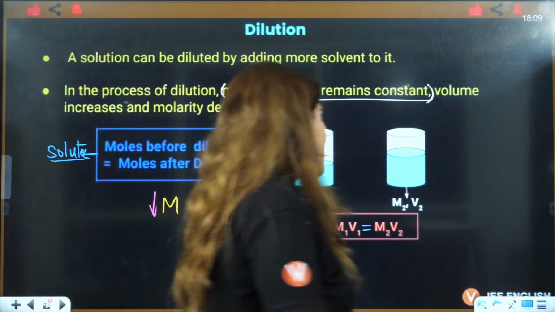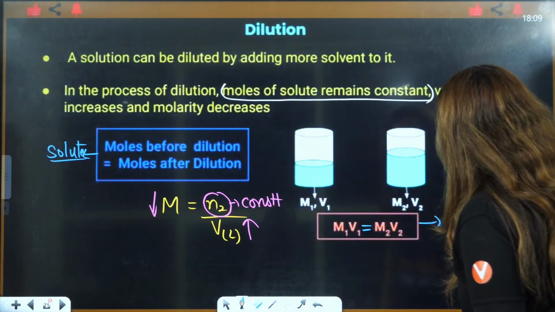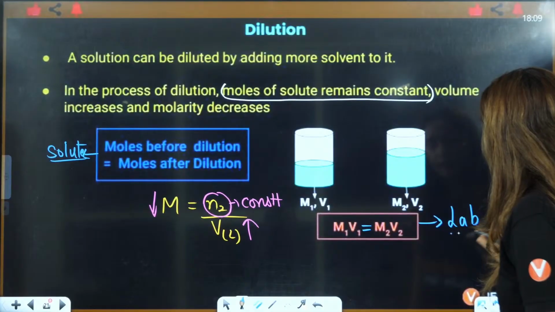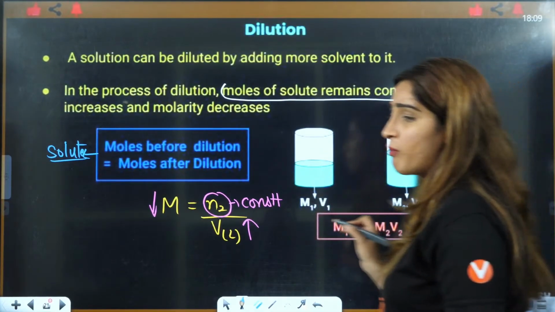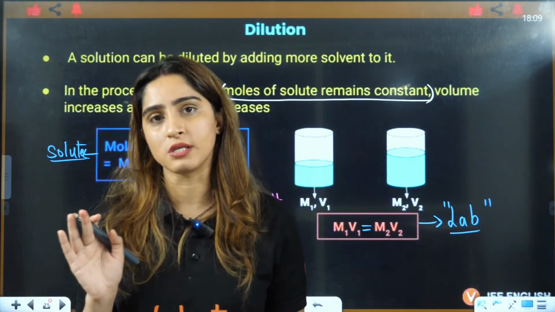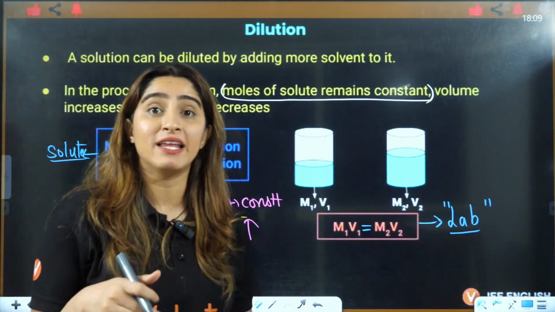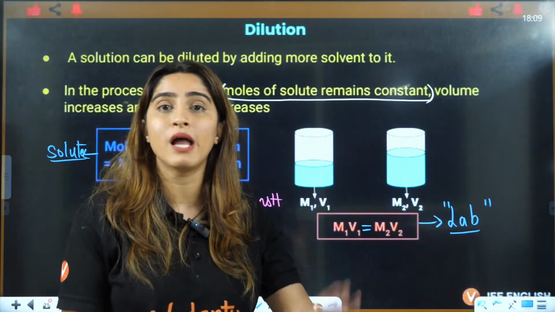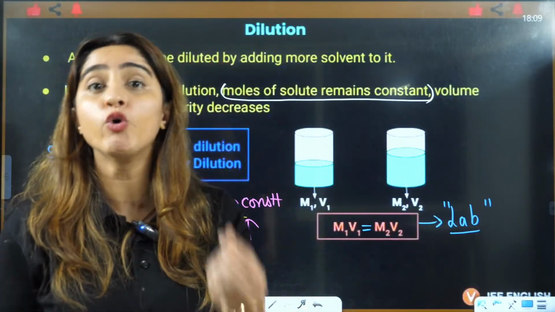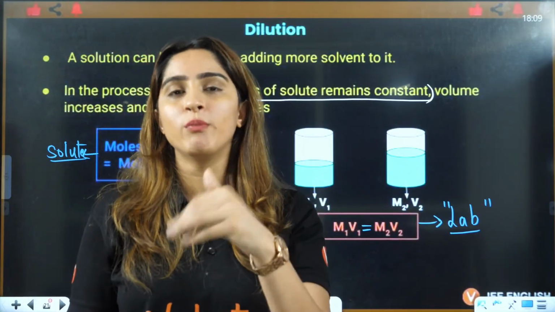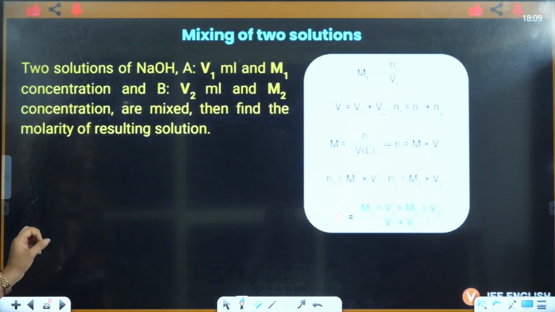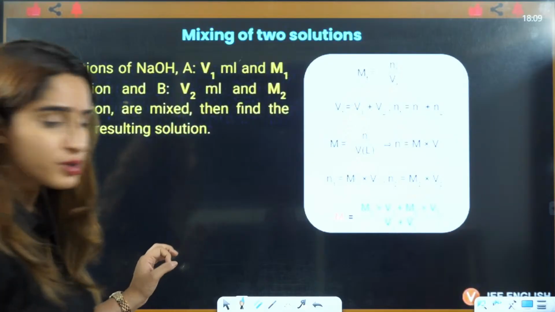And this is a very, very used formula in your chemistry lab. I don't know how many times you will use this. When you have any titration or volumetric analysis, everywhere you will use this formula: M1 V1 equals M2 V2. And there is one more formula I'll tell you today only, after some time. Okay, understood?